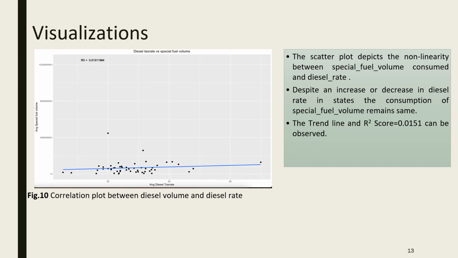And this is a correlation plot between diesel volume and diesel rate, and again there is no linearity between these two, and the R square value is also low, it's 0.01.